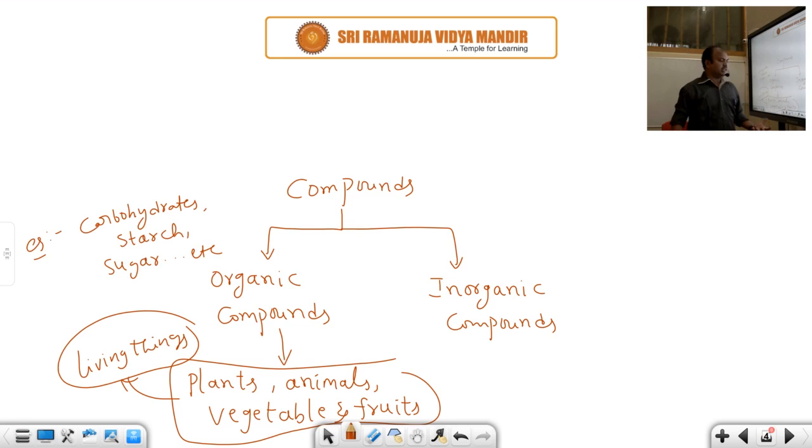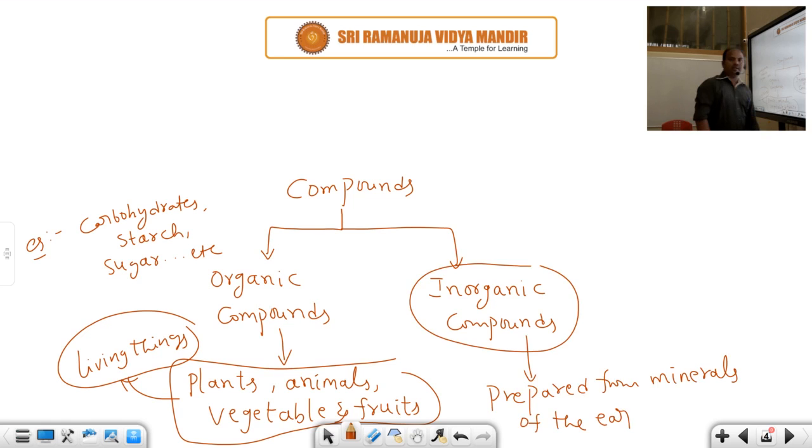But inorganic compounds are man-made compounds because these are synthesized or prepared from minerals of the earth crust. Here, which atoms of the elements are there?